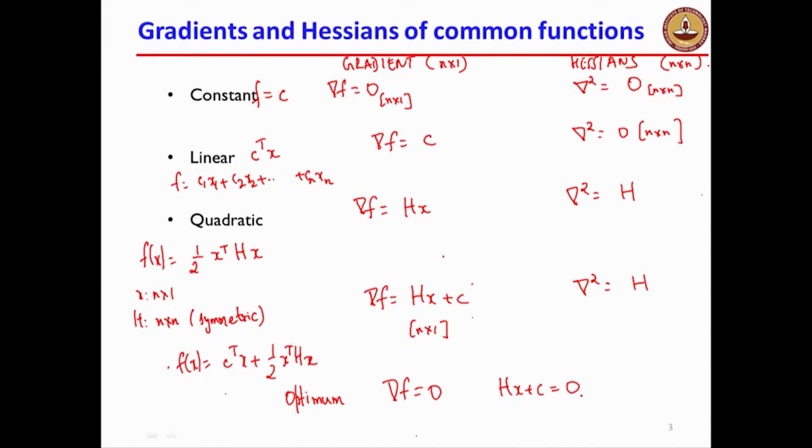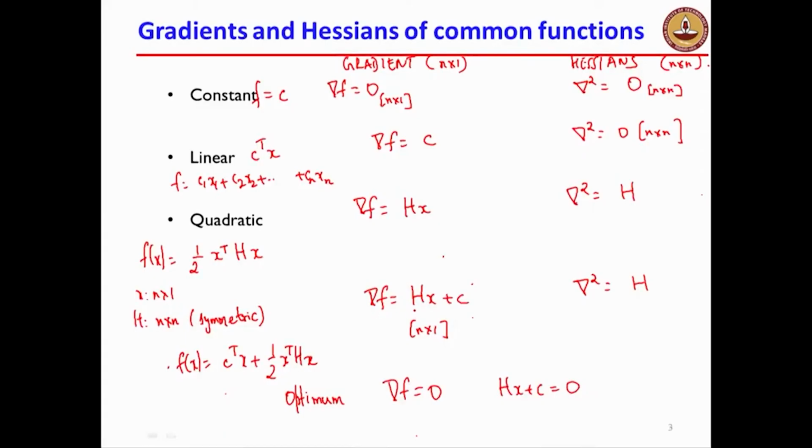Hx plus c equal to 0 is true when the function has a linear term c transpose x plus a quadratic term half x transpose Hx. Now it will be clear why we deliberately introduced the half term over here. The reason is in the gradient the half factor is not coming. If there were no half over here, in the gradient the factor 2 would keep coming. And since we do a lot of work with gradients and with Hessians, we don't want these factors of 2 coming up unnecessarily subsequently.